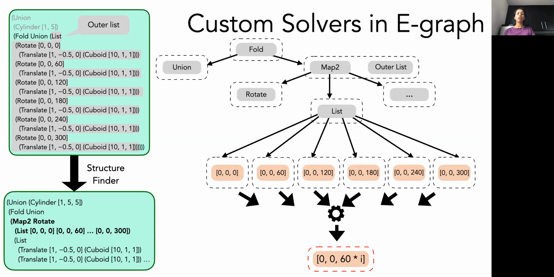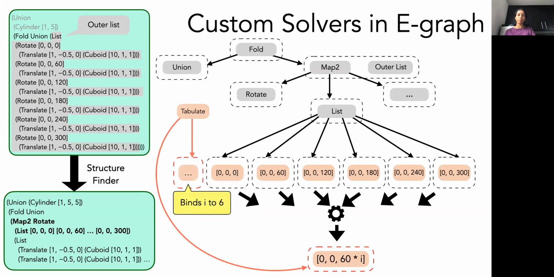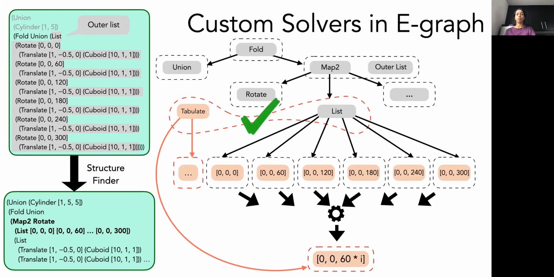So in this case, the solver finds an arithmetic closed form that can be used to represent the list of parameters more compactly. And then it introduces a tabulate expression back to the E-graph. Note that this tabulate expression is equivalent to the list of concrete parameters. And what that means is that this tabulate expression will be unified with the list. In other words, it will be in the same E-class as the list of parameters. One thing to note here is that this worked out because the list of parameters were all in the right order for the solver to find this tabulate expression.